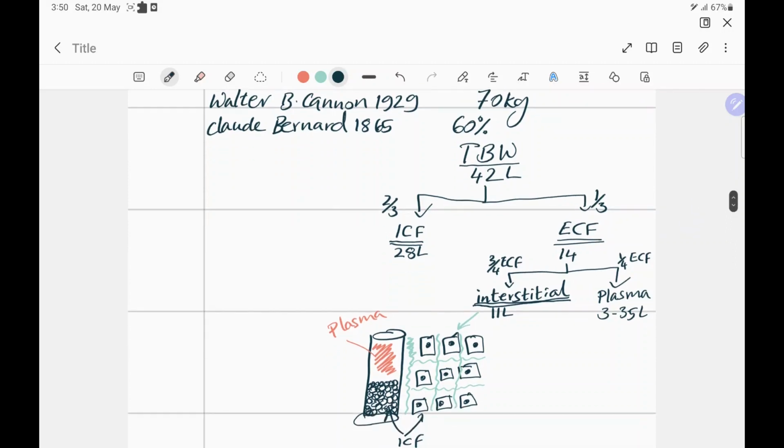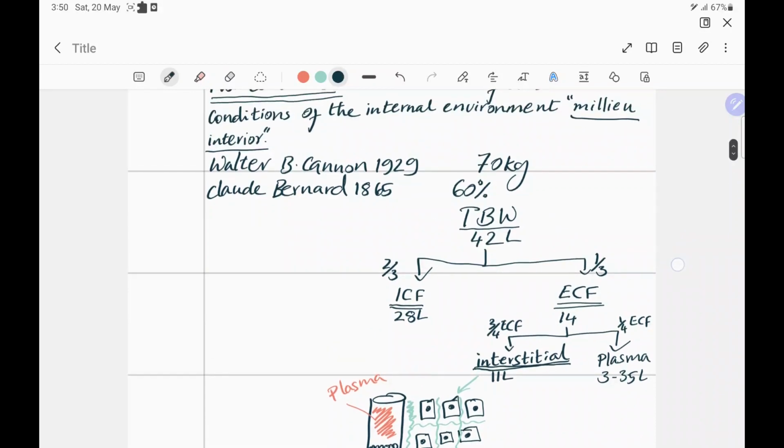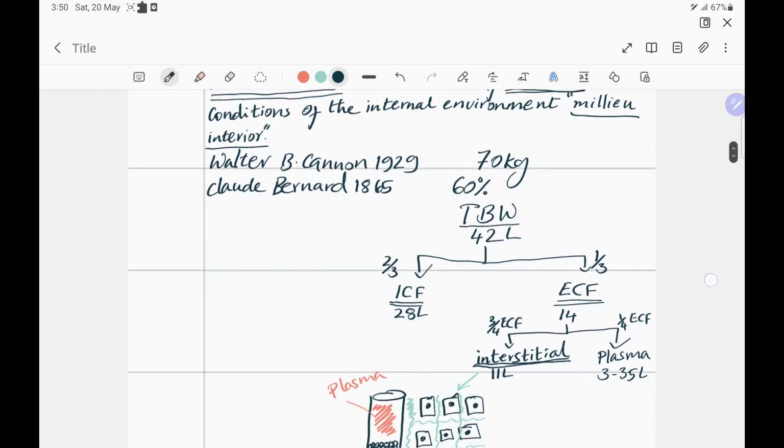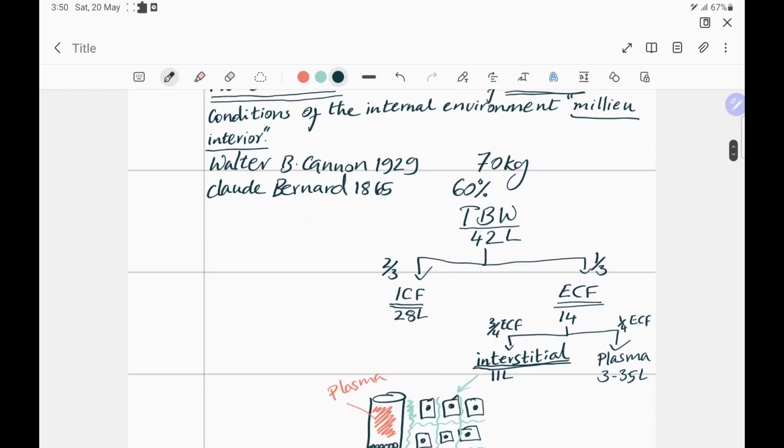So why are we so worried about maintenance of constancy of the internal environment? Well, if you look at your cells, they are made of the building blocks of life called proteins, and if you are aware, proteins can change their structure in certain conditions. Like if you alter the pH or the temperature of a certain protein, the structure of a protein can change.